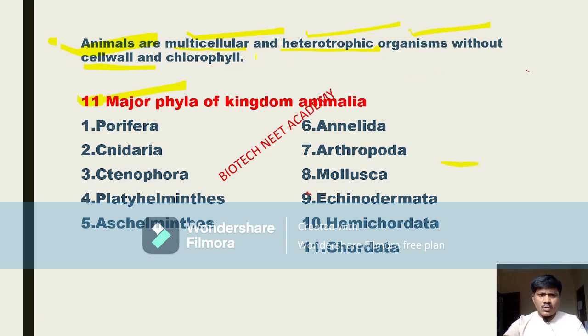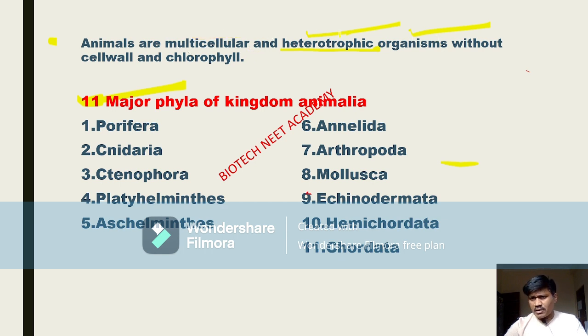Chlorophyll is also absent in animal cells. So animals are multicellular organisms, and heterotrophic organisms, without cell wall and chlorophyll. Due to the absence of chlorophyll, they cannot prepare their own food, so they depend on other organisms.